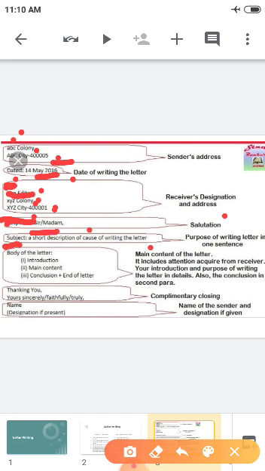After writing this subject, you have to leave a line again. Then you have to write the body of the letter. Body of the letter includes the introduction, the main content and conclusion or end of the letter. Introduction means it includes the attention of the receiver. I would like to draw your kind attention, like that you have to start.